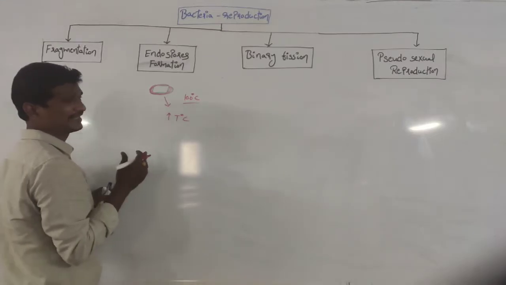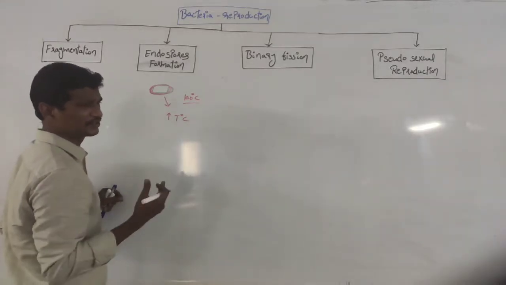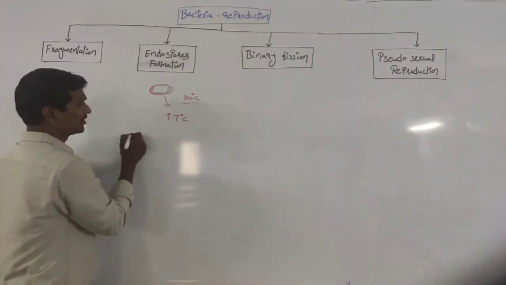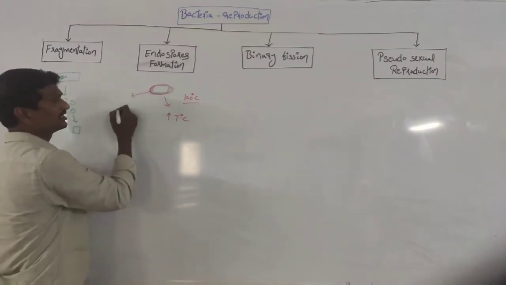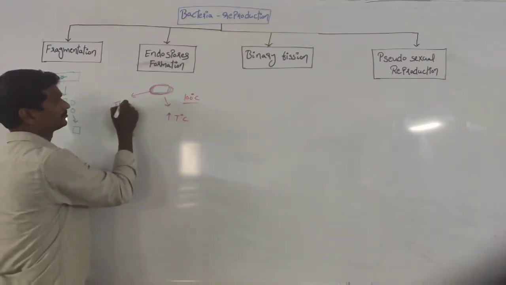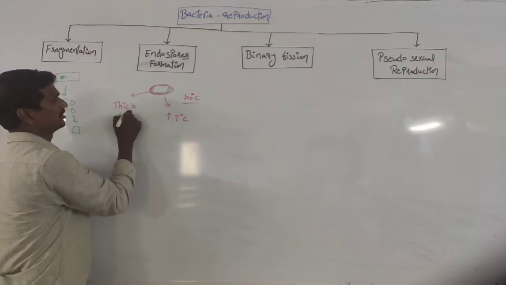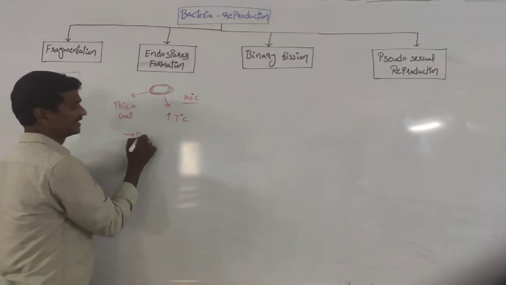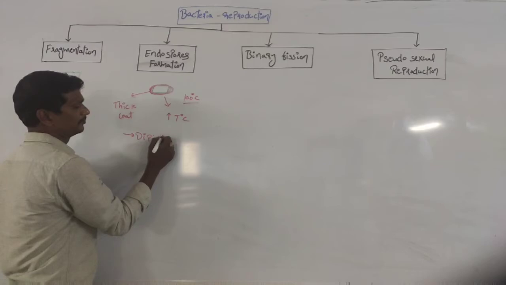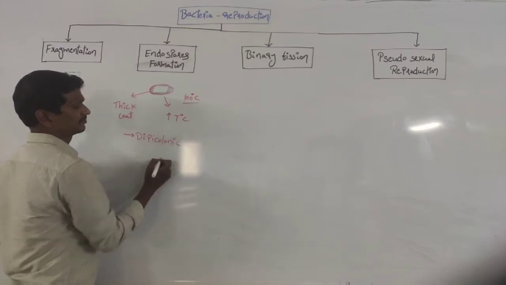So how do the bacteria get resistance against the temperature? Remember, this is a thick coat structure, and that thick coat contains dipicolinic acid.